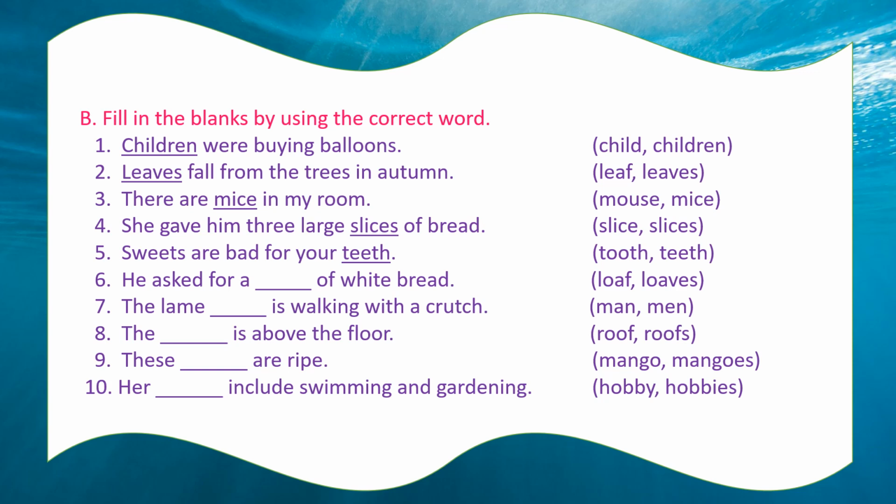The two options were leaf and leaves, but we have chosen leaves because the verb fall is there. Okay, so the plural form will be used. Now the third one, there are. Are means the plural noun must be there. So either mouse or mice. Mice is the plural form of the noun mouse, so we will use mice. There are mice in my room.